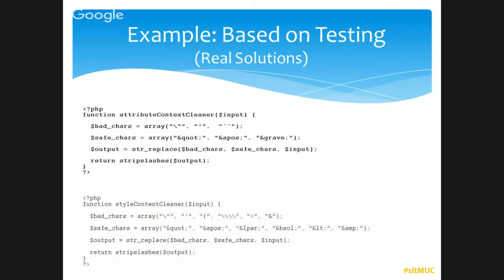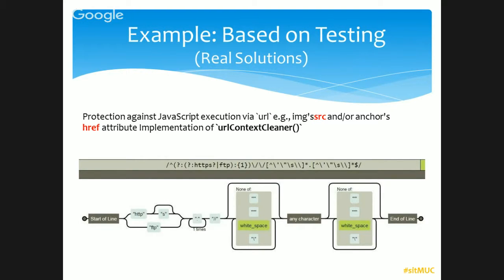Yes, so this is another one, the URL context cleaner. Remember in URL context, we mentioned the attacker can use javascript: and then write a script. What the context cleaner does here is that we forcefully require the user or attacker to use HTTP or HTTPS in the URL. So if you don't write it, none of the JavaScript will work, whether it comes as normal JavaScript or encoded, because we forcefully require it.